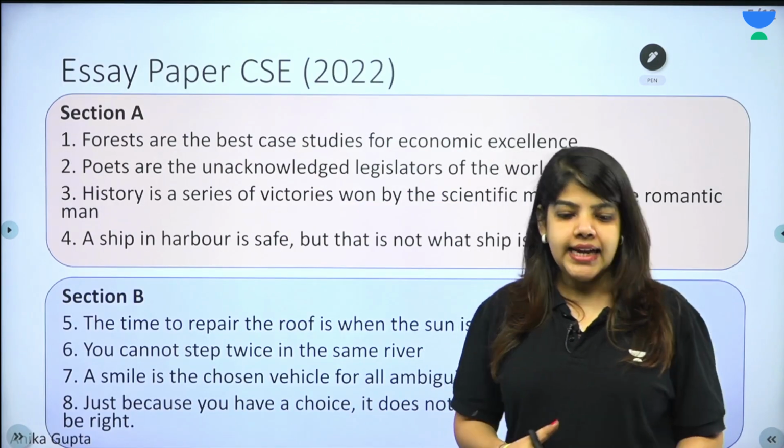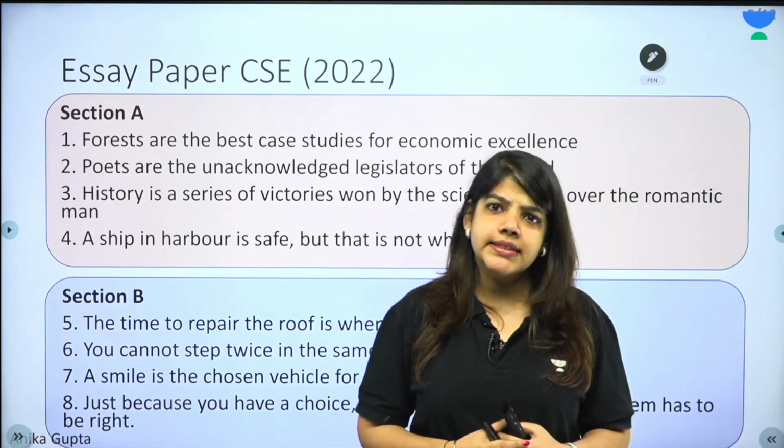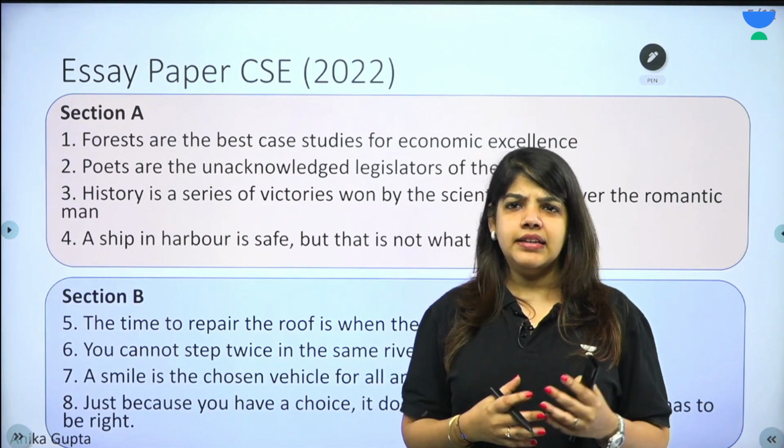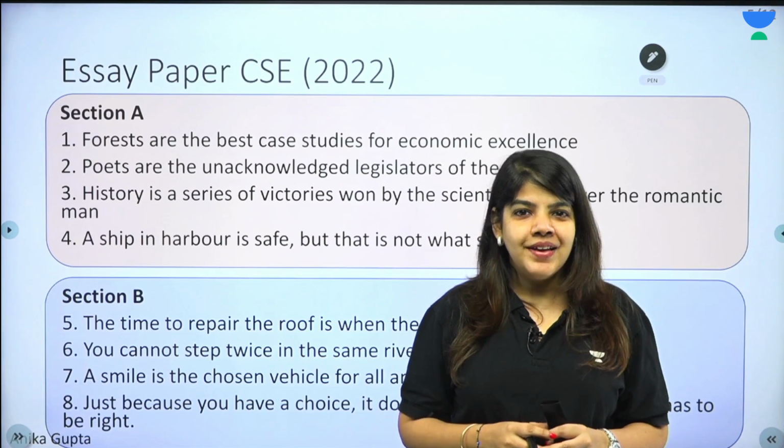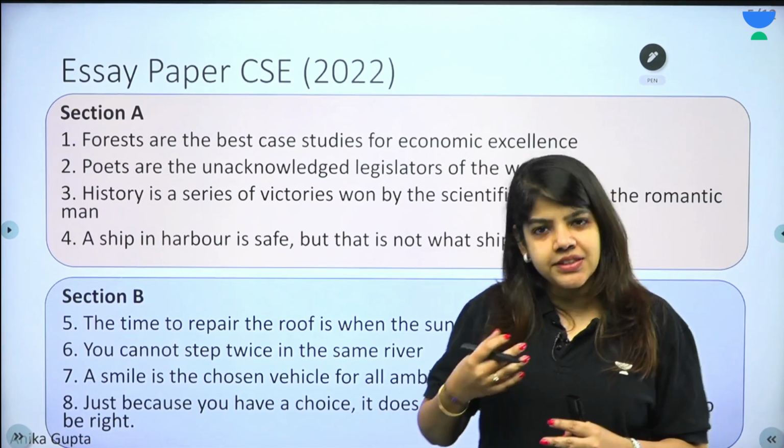Now to understand what are the topics, we all hear कि there is a shift towards philosophical topics, but is that so? क्या philosophical topics की तरफ सच में shift हुआ है?